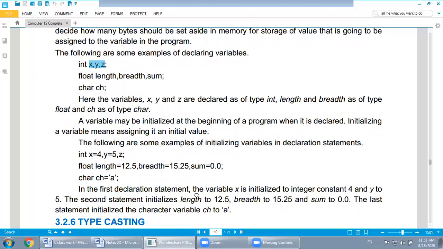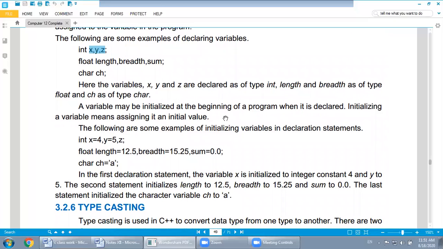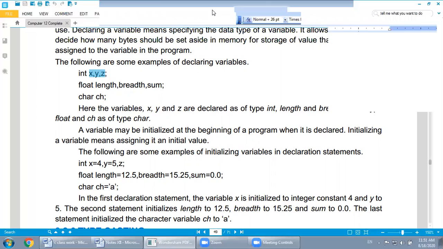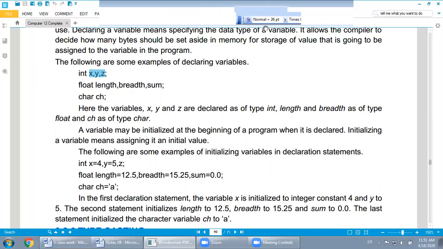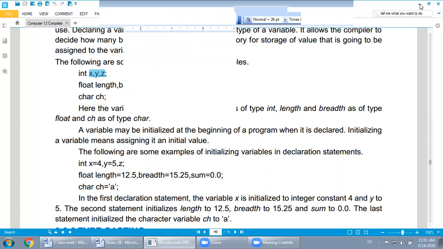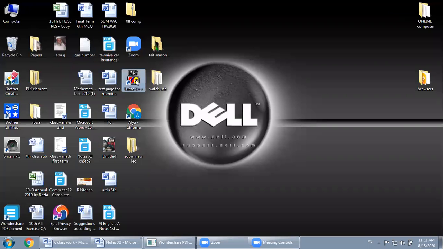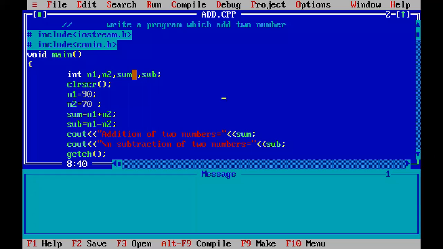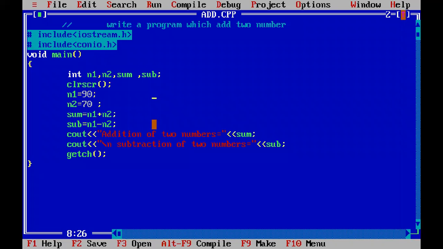This one we have already done in our program. I will show you again in the IDE how we use variables in our program. Watch over here. This is the previous program which we have already done: the addition of two numbers, and the same program for the subtraction of two numbers.